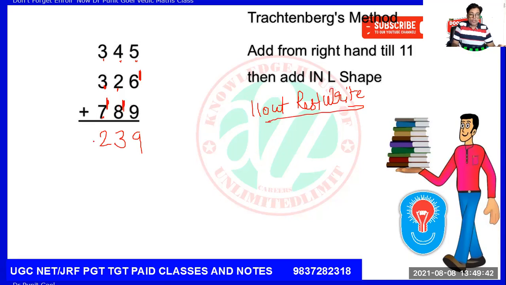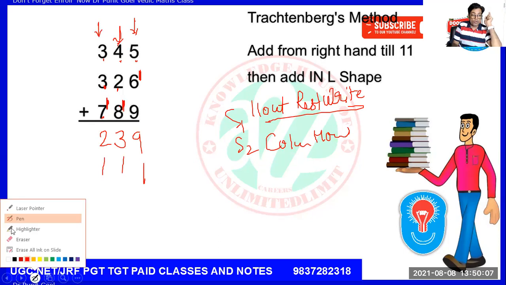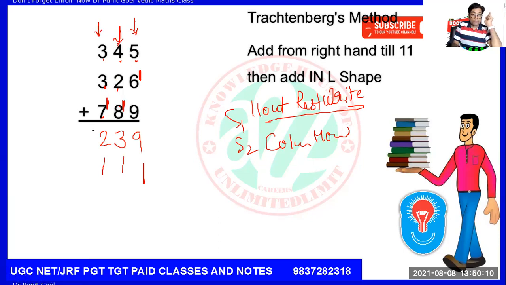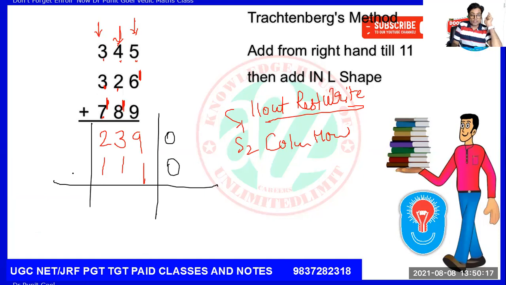Now I will see the second step. I will see how many times the column contains 11. In this column 11 comes 1 time. In this column 11 comes 1 time. In this column 11 comes 1 time. Now what will I do? I will put 2 zeros on both sides. This side, this side.